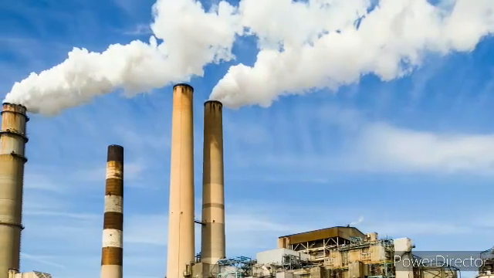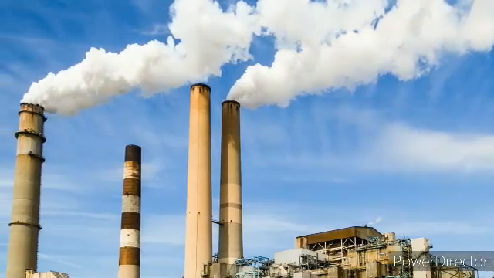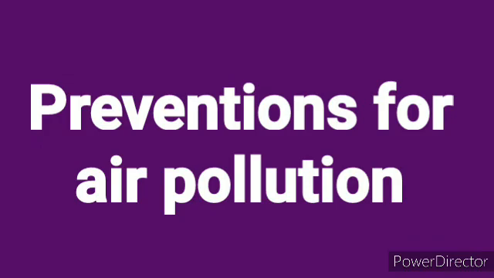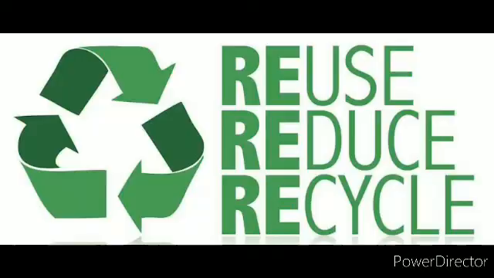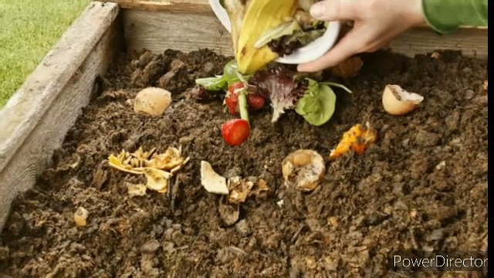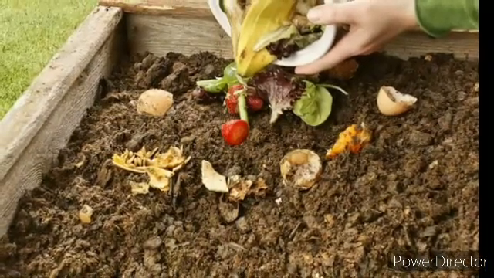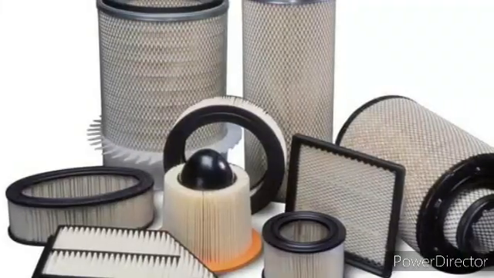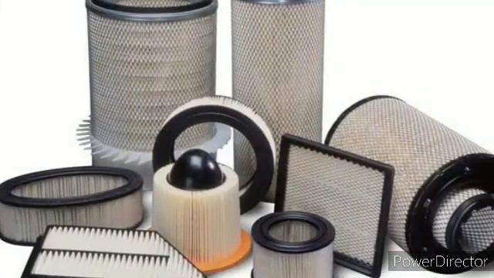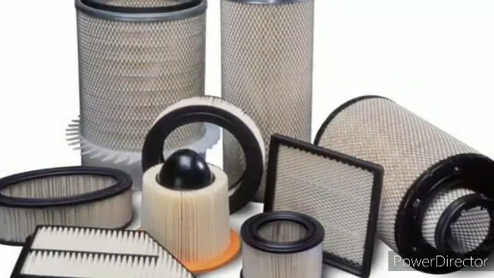And what are the things you can do to prevent air from getting polluted? You can plant more trees, reuse and recycle garbage instead of burning it, use food waste and plant waste such as leaves to make compost, and use filters in vehicles and factories to prevent harmful gases from escaping into the air.